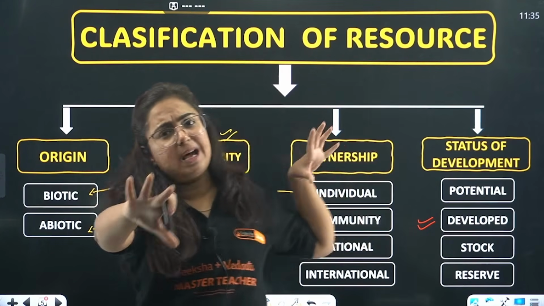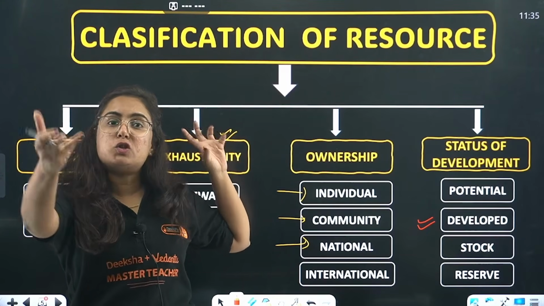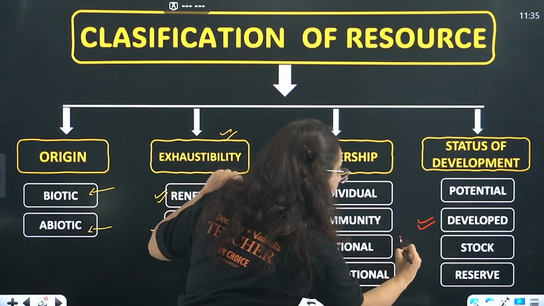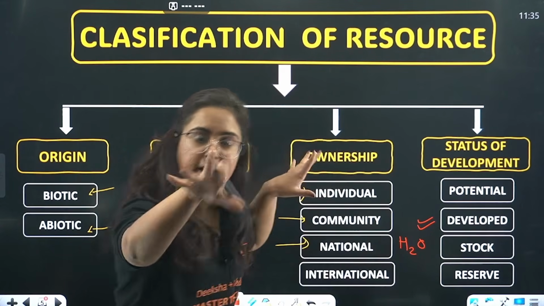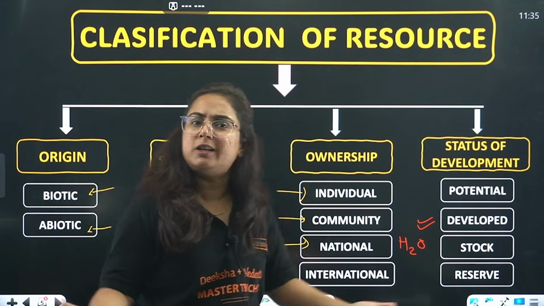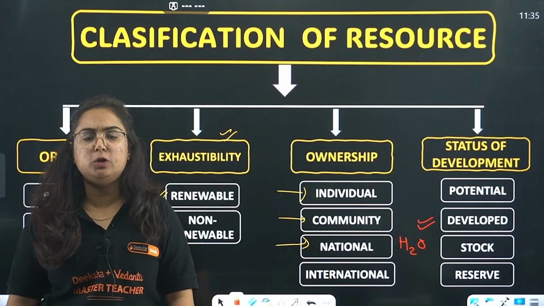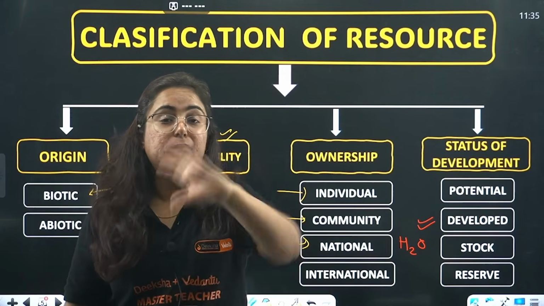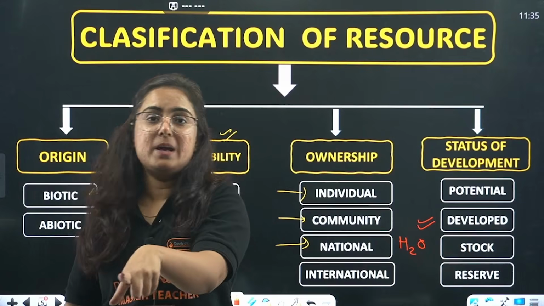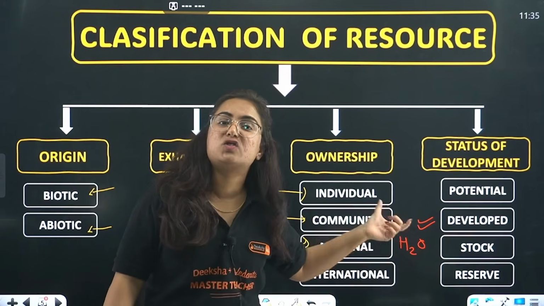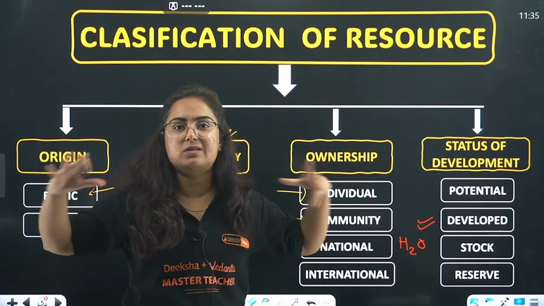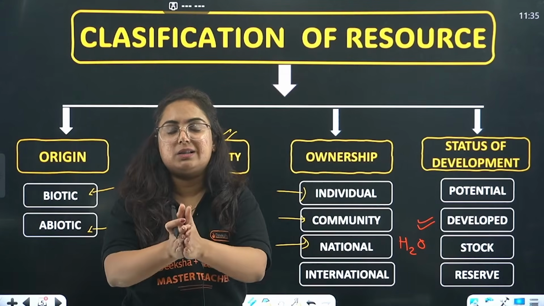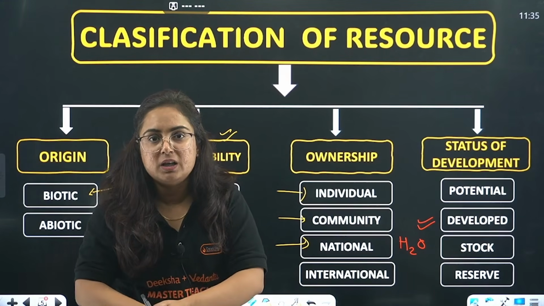Okay, pay attention, the example is H2O. You have hydrogen, you have oxygen, mix them and make water. Why not? You are not able to do it because we have the essential items, but we don't have the technology to make it. That is what is known as stock. The stock is there, hydrogen and oxygen, but we can't make the water. This is the example of stock, right?